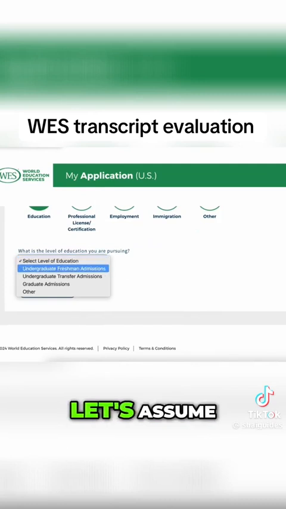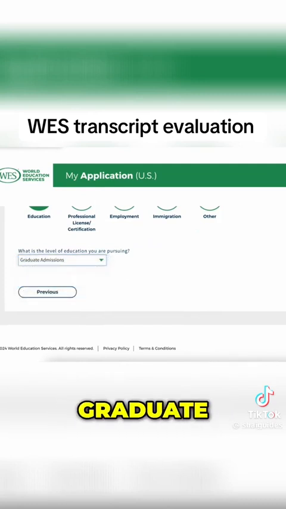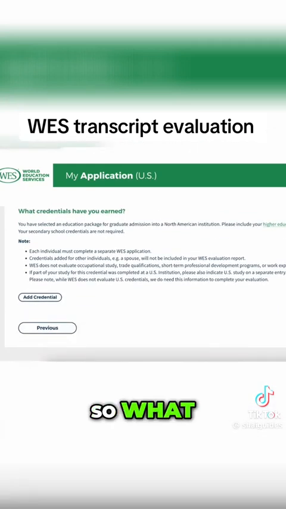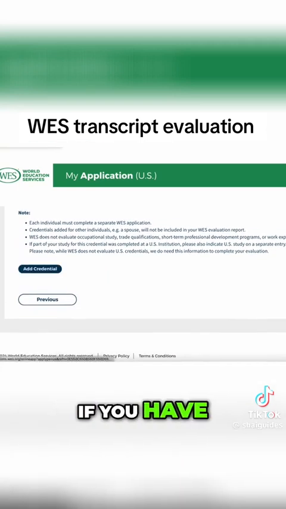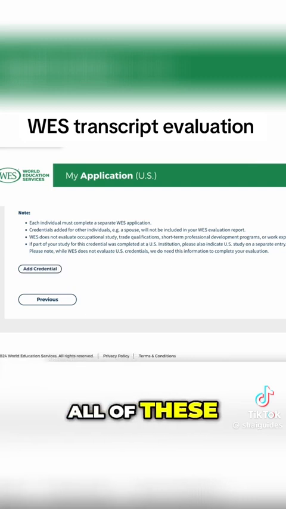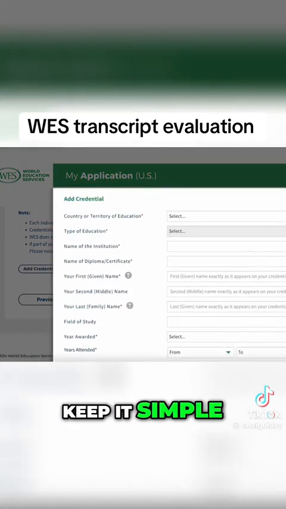And then the level, let's assume that we are coming to the US to do our masters. We'll go with graduate admissions, and then next. So what credentials have you earned? So here we have to add all our credentials. If you have HND, if you have ND, if you have a bachelor's degree, you have to add all of these things here. So let me just keep it simple.